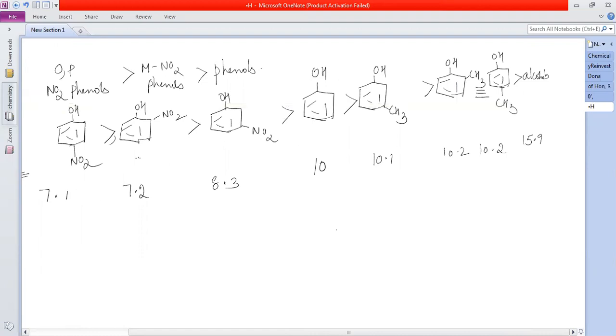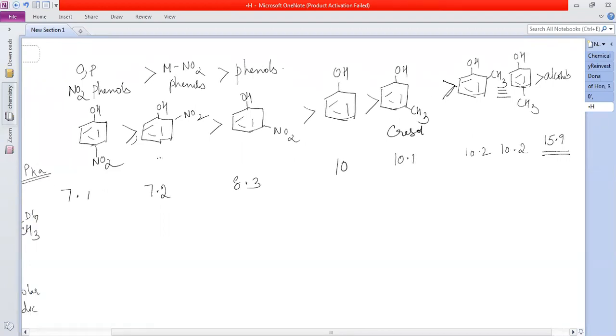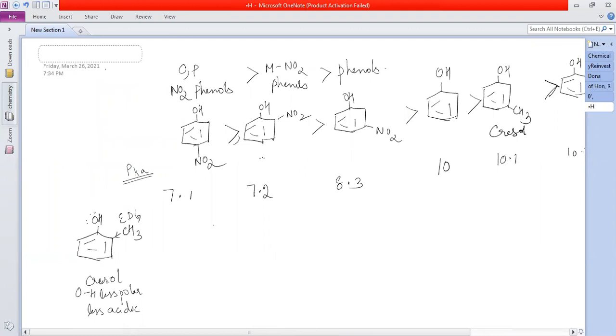Okay, the pK values. The pK value of phenol is 10. Then comes meta, that is cresols: metacresol, orthocresol, paracresol. Meta is 10.1, and these two are the same, 10.2. Last come alcohols, 15.9. See how much less acidic these alcohols are compared to phenols, a million times. So this is comparing the acidity of alcohols and phenols. Okay, next one, esterification reactions.